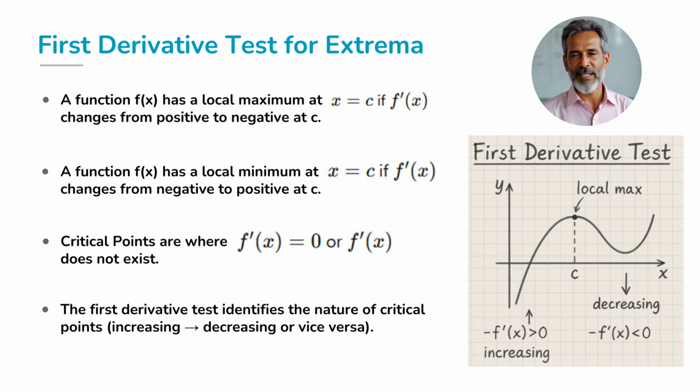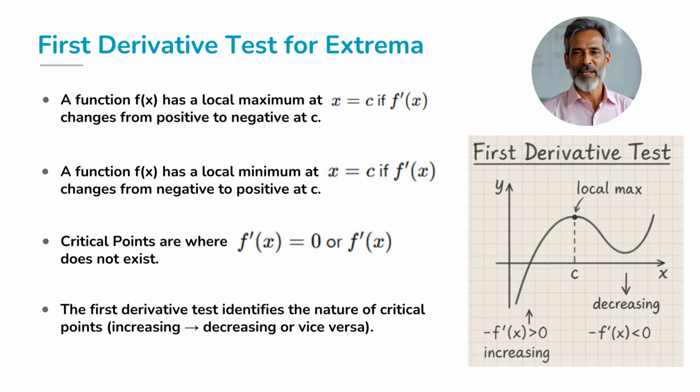Now, let's dive a little deeper into how we actually find these maxima and minima. You might be asking, how do we know where these points are? Well, here's the deal. When we are trying to find a maximum or minimum, we look for critical points. Critical points are where the derivative of a function equals 0 or where the function is not differentiable. These are the places where the function changes direction. Either it stops going up and starts going down, or it stops going down and starts going up.